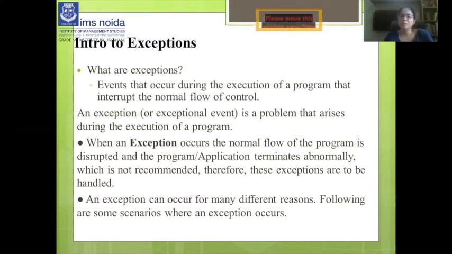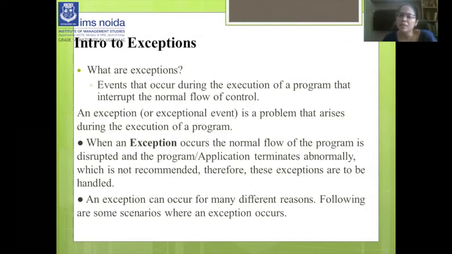So an exception is a problem that arises during the execution of a program. When an exception occurs, the normal flow of the program is disturbed and the application terminates abnormally, which is not recommended. Therefore, these exceptions are to be handled.